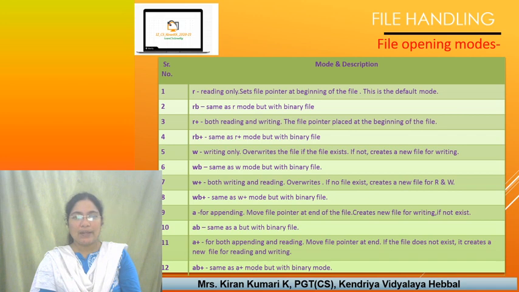A is for appending. What do you mean by appending? Insertion at the end. As insertion has to take place at the end, it moves the file pointer to the end of the file and creates a new file for writing if it doesn't exist. AB is the same appending but with a binary file. A plus is for both appending and reading. It moves the file pointer to the end. If the file doesn't exist, it creates a new file for reading and writing. AB plus is the same as A plus but with binary mode.